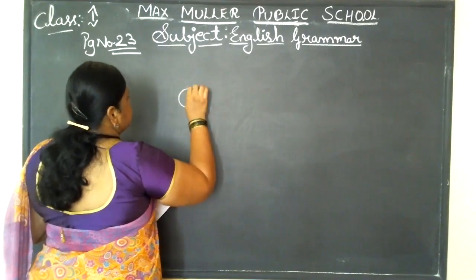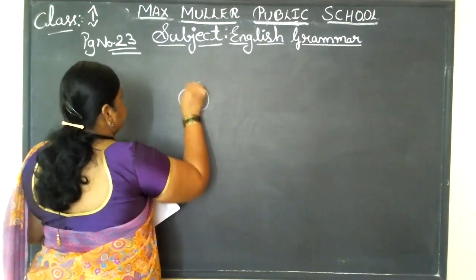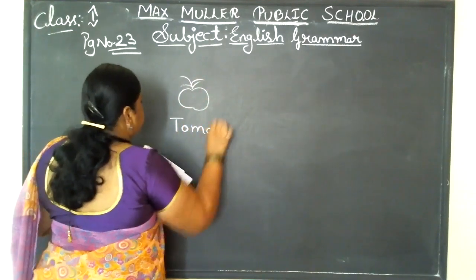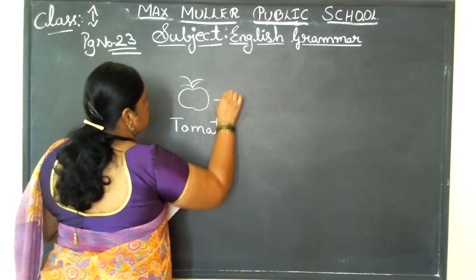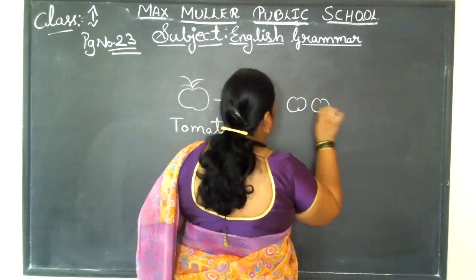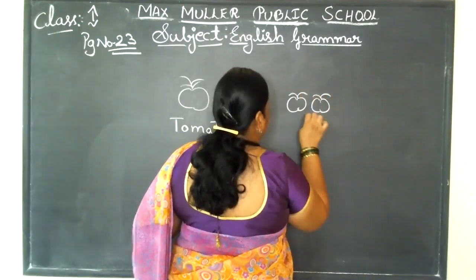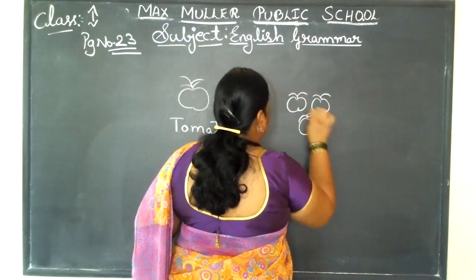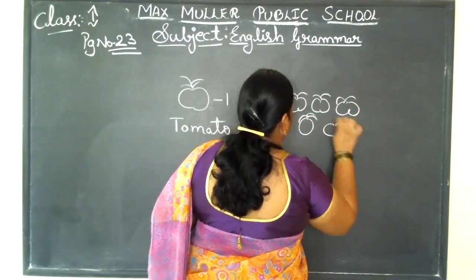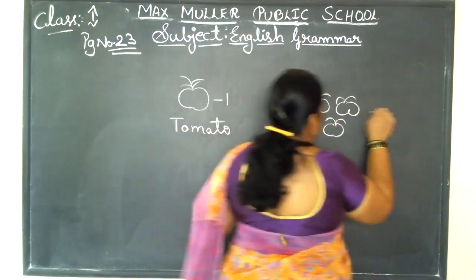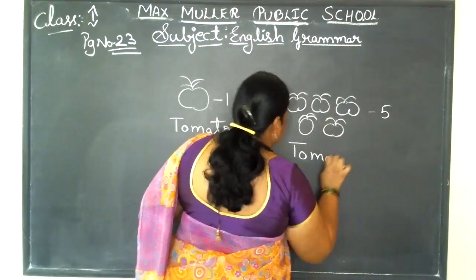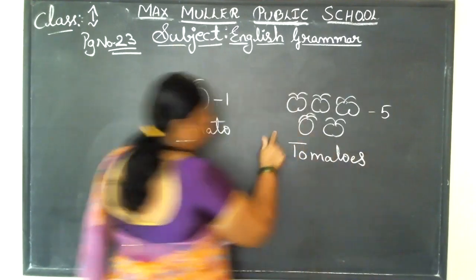I'll draw a small picture. For example, this is a tomato, so this is only one. Here, how many are there? Totally 5 are there. So here we should tell it as tomatoes. So this is more than one.